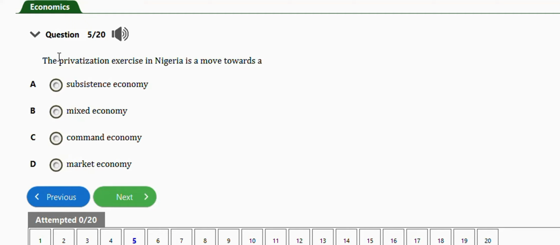It says the privatization exercise in Nigeria is a move towards a real subsistence economy, mixed economy, command economy, market economy. The right answer is option D, which is market economy. Very important. Next question is this one.